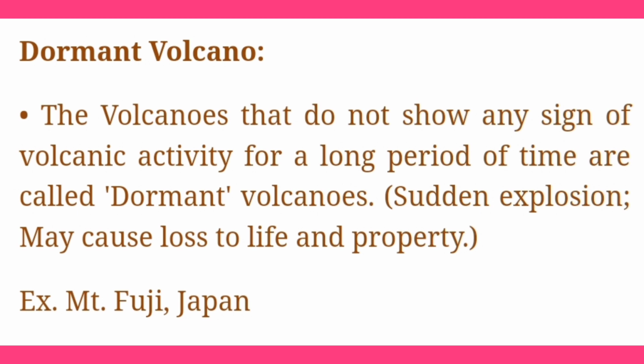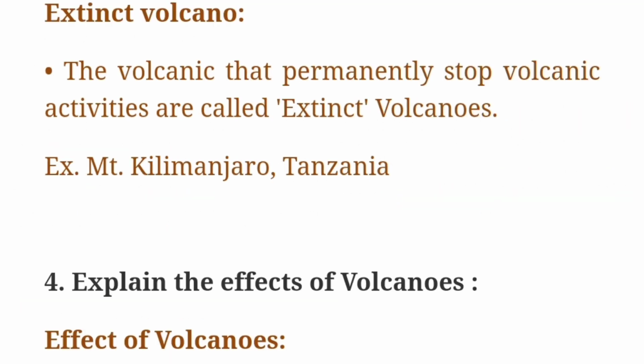Sudden explosion may cause loss of life and property. Example: Mount Fuji, Japan. Third point, extinct volcano: the volcanoes that permanently stop volcanic activities are called extinct volcanoes. Example: Mount Kilimanjaro, Tanzania.